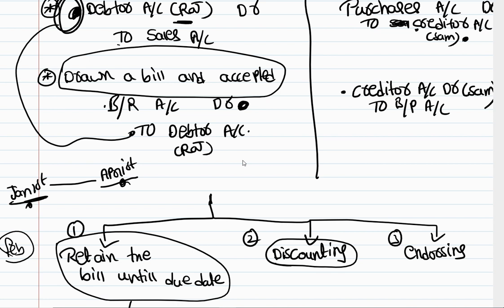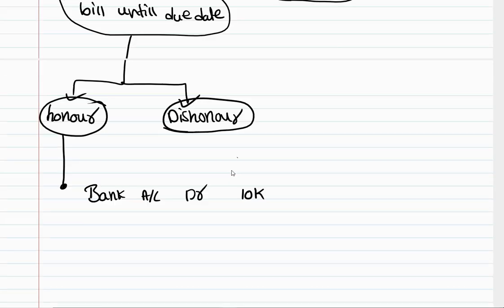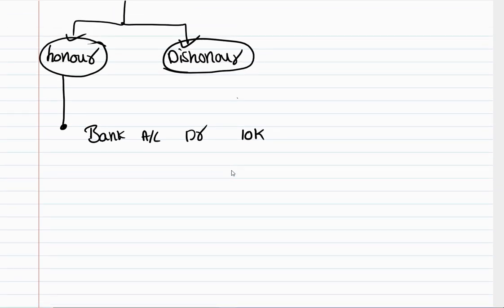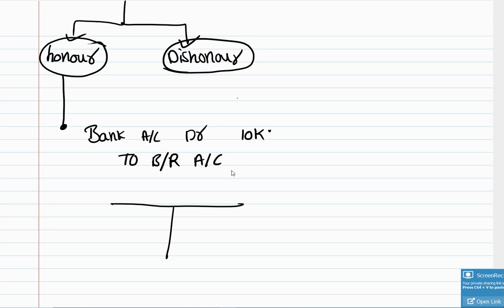Receivable. Now it is no longer receivable. We have already received the money, right? Bank account debit. So it is no longer an asset. So bank account debit to bills receivable account. If you observe this properly in the balance sheet, this is how it will look, right?